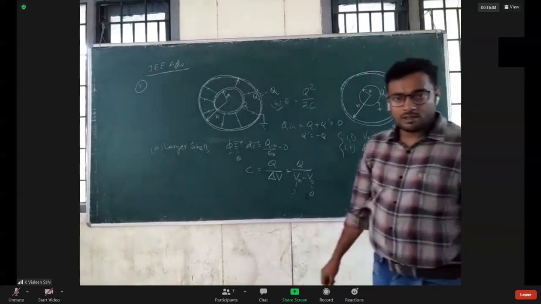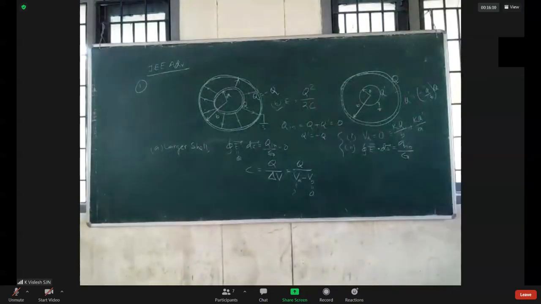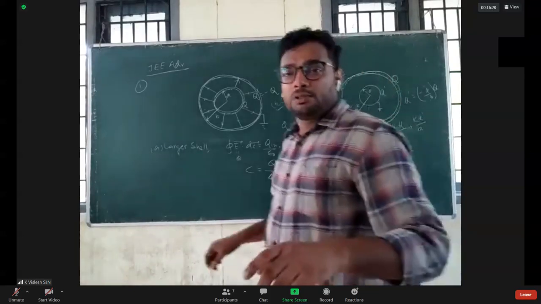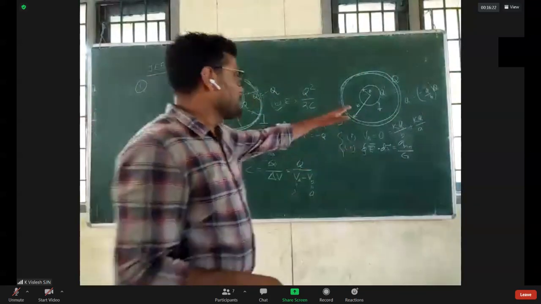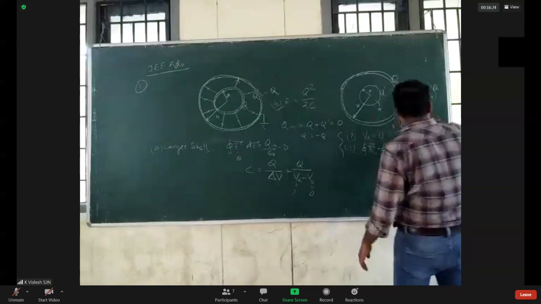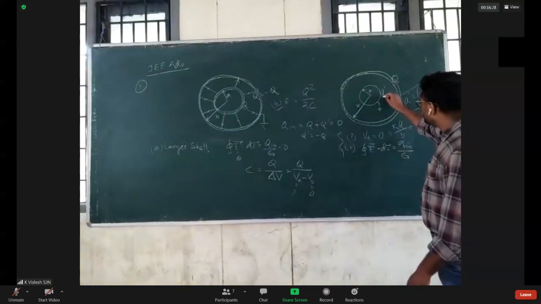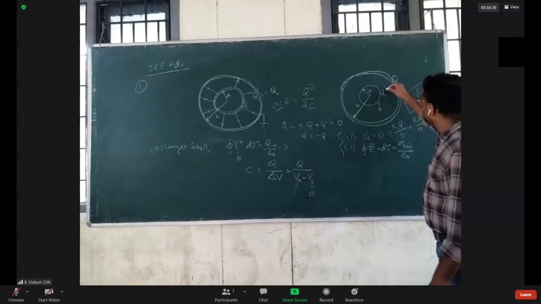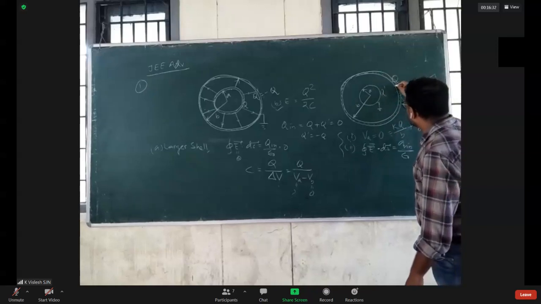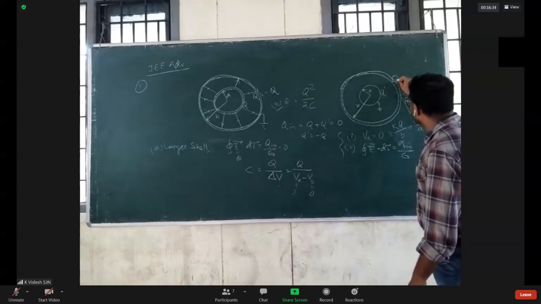Is it okay to you all? Sakti, please respond. Sai Ganesh, respond. Then what? We have got this one. Q prime is known to us. So if it is Q prime, what will be on the inner surface of this outer one?